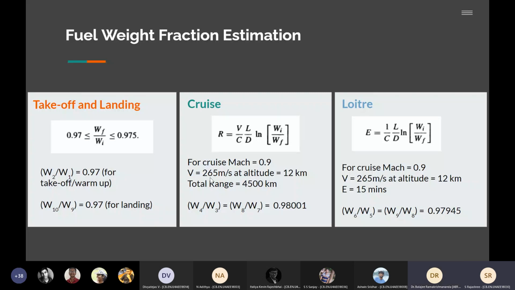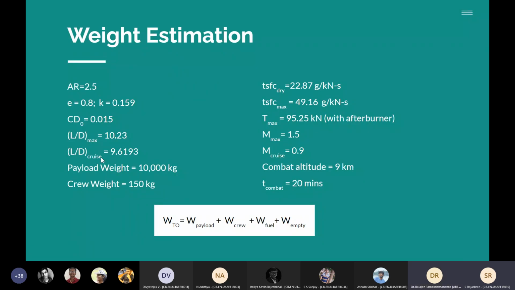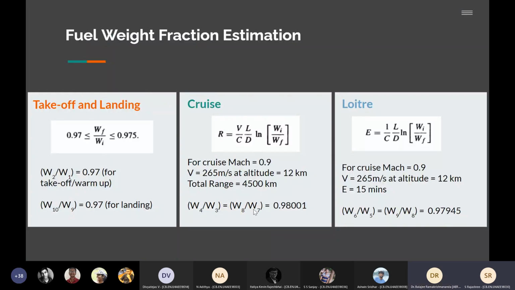Our velocity we took as 265 meters per second at an altitude of 12 kilometers, and a cruise Mach number we assume to be 0.9. Our total range is 4,500, so for one way journey, it is half of that. Putting that in this equation and taking L by D from this value, L by D cruise, we get 0.98 for both the individual phases.